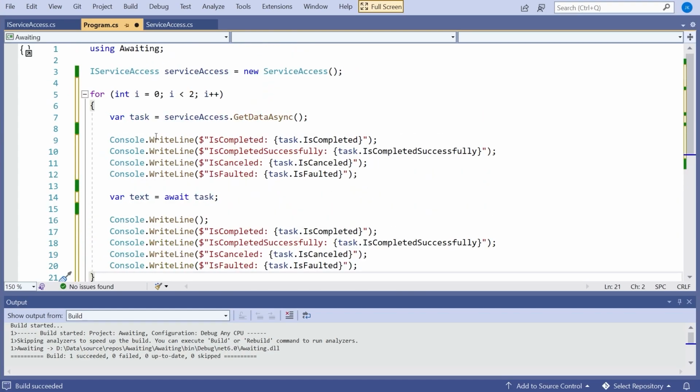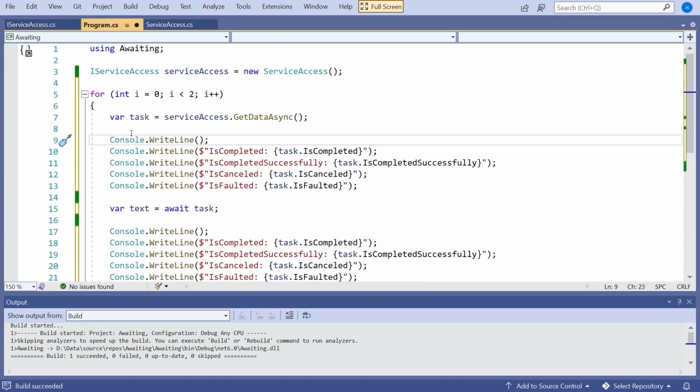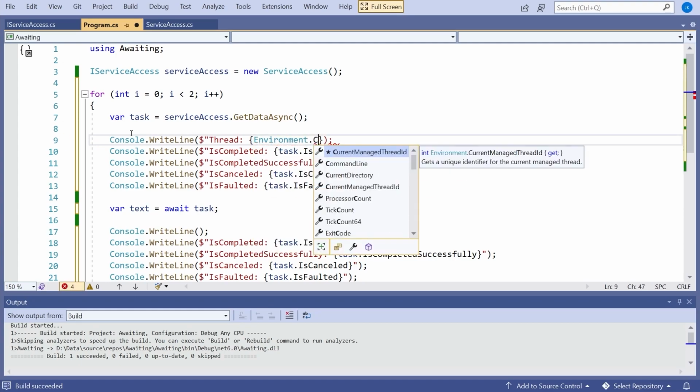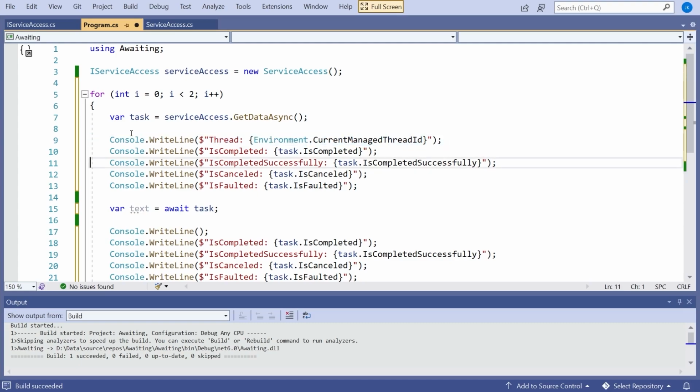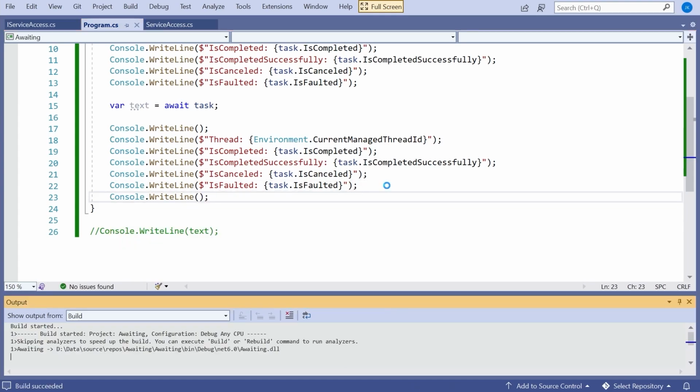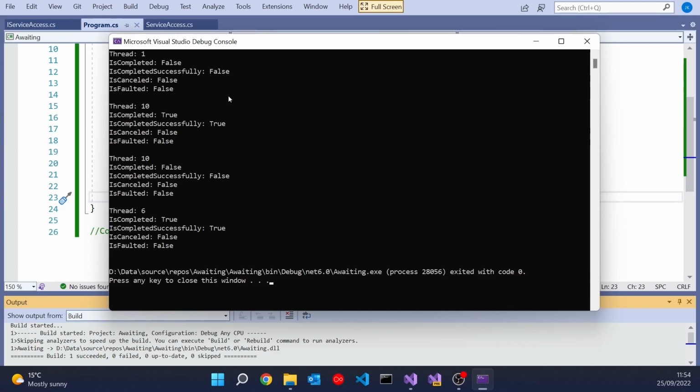What I'm also going to do is put out another message so we can see which thread we're running on. So let's do a thread message with Environment.CurrentManagedThreadId, and put that in there. And I'll add another blank line. Now when we go through that, we can see it goes through twice. The first time the completed is false. We switch to a different thread when we do the await, and completed is true. Then it's the same process again. We pick up on the same thread, but of course once we await, we've got to go to a different thread and it comes out true.